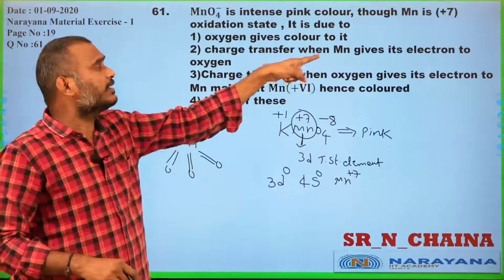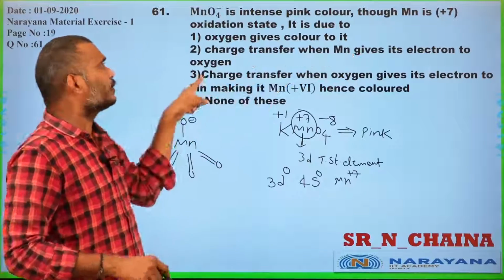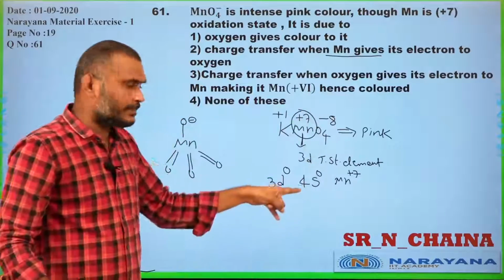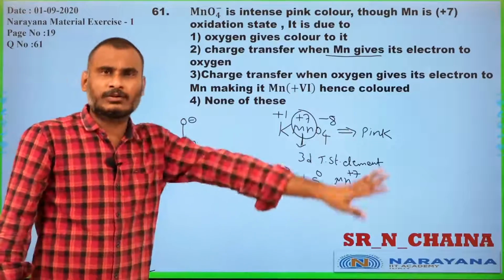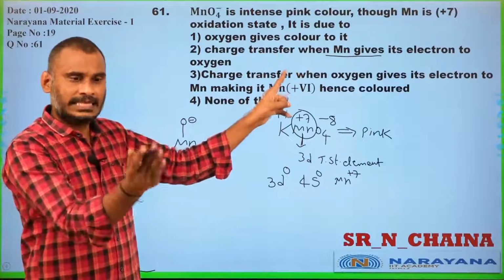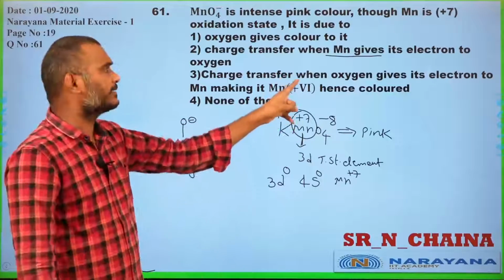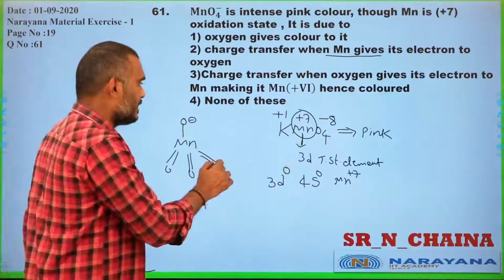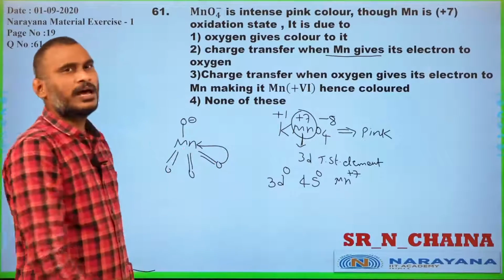Charge transfer, where manganese gives its electron to oxygen? Simple. Manganese, is it having any unpaired electron to give to the oxygen? No. Charge transfer occurs when the oxygen gives its electron to manganese. Yes, oxygen donates its electron to the manganese.